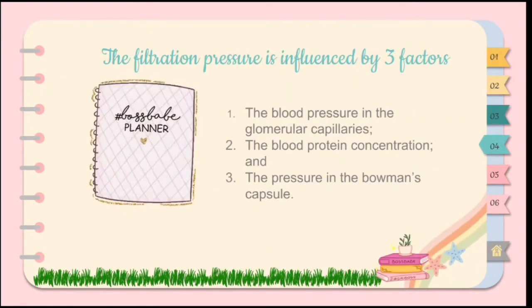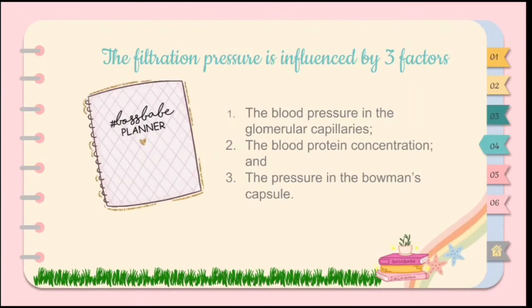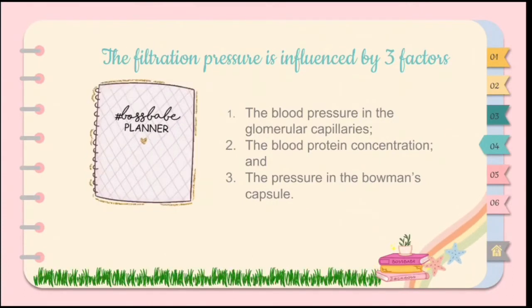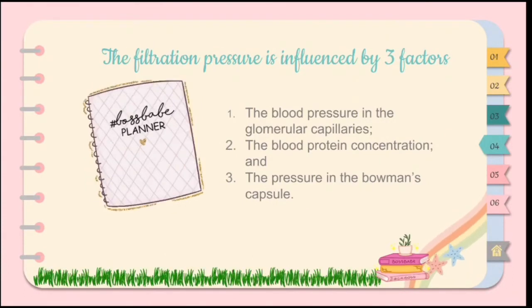The filtration pressure is influenced by three factors: the blood pressure in the glomerular capillaries, the blood protein concentration, and the pressure in the Bowman's capsule. Remember that glomerular capillary blood pressure is normally higher than blood pressure in most other capillaries. The filtration pressure increases if the glomerular capillary blood pressure increases, and vice versa.